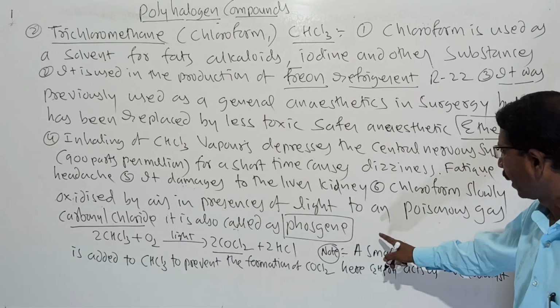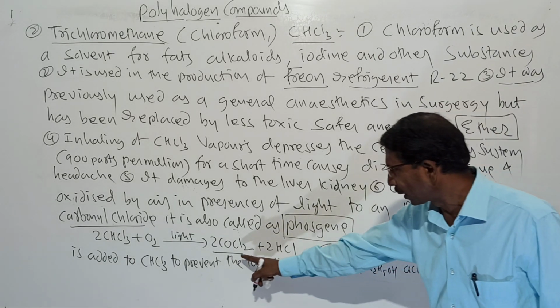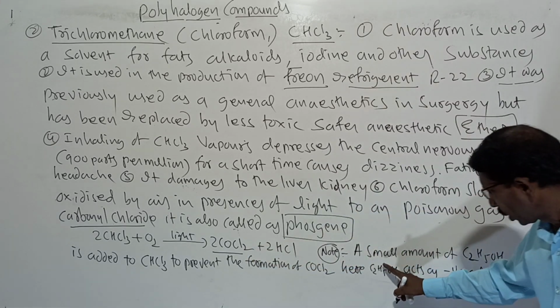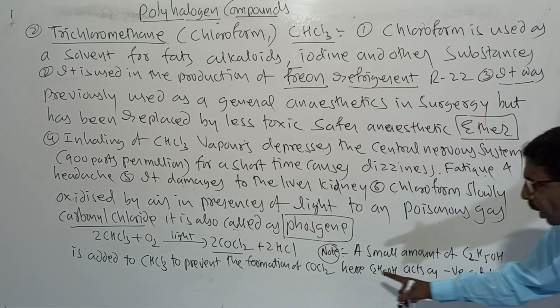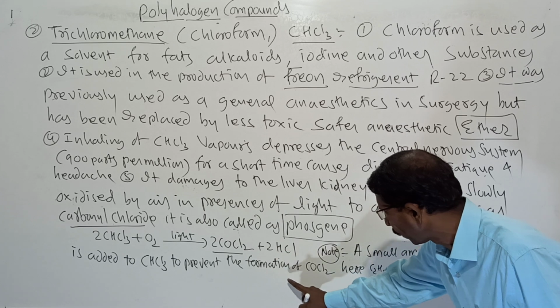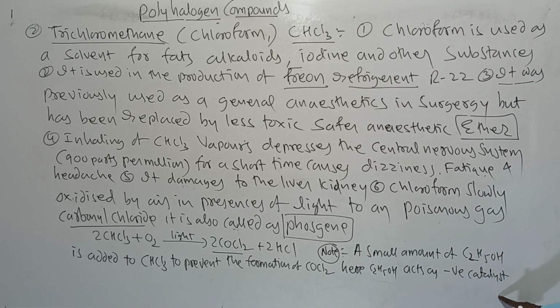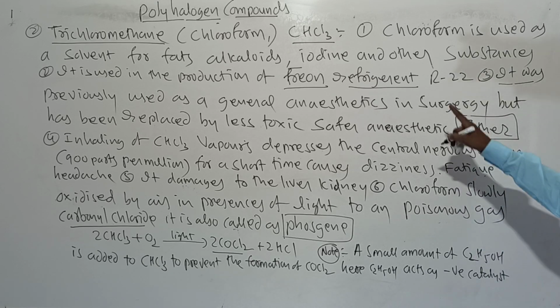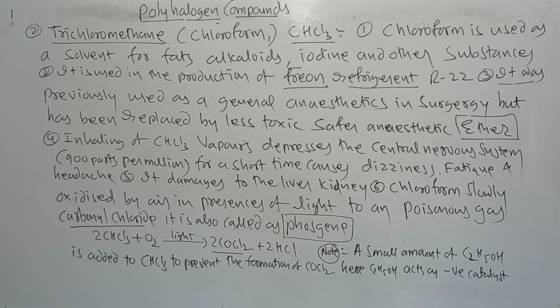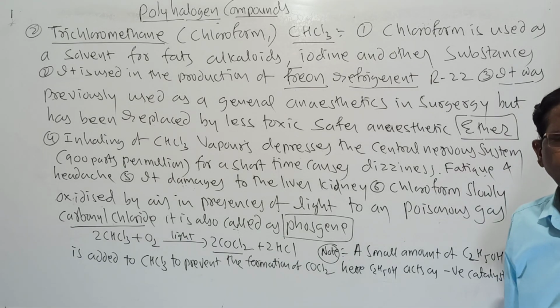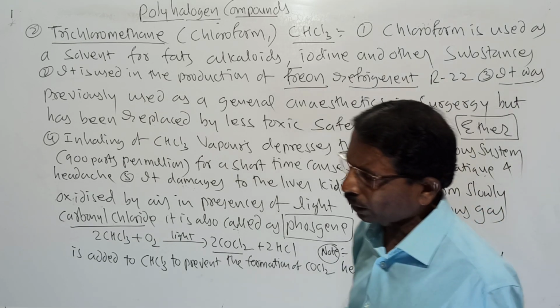So remember, there is a reaction. And note, a small amount of ethyl alcohol is added to chloroform to prevent the formation of carbonyl chloride. Here C2H5OH acts as a negative catalyst. So that is about chloroform. It plays an important role in industry, and it also affects the central nervous system of human beings. Now let us see the third one.